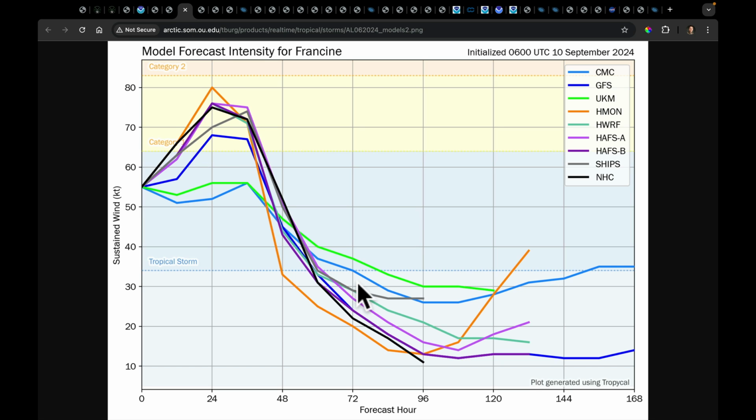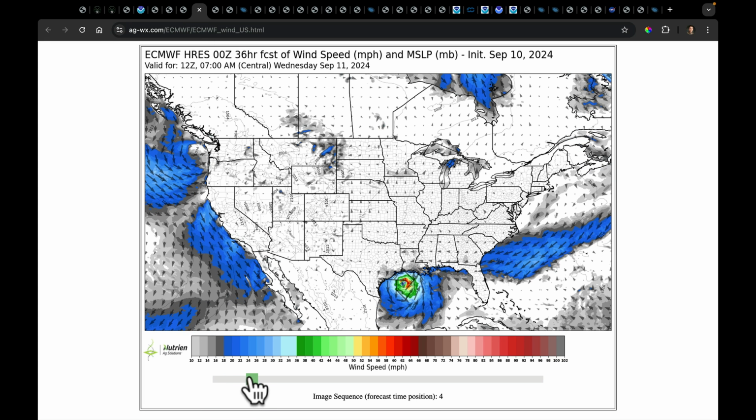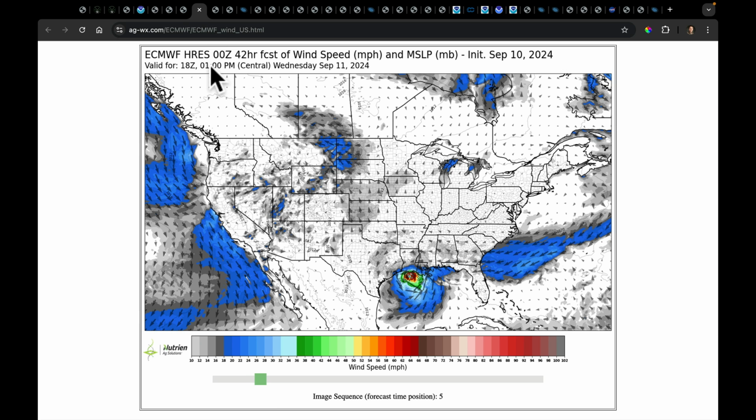But I wanted to see the latest forecast for the sustained wind speeds here. I do expect for there to be 100-mile-an-hour winds as it approaches. So let's go ahead and look at the winds. These are color-coded for speed, and you have the arrows denoting the direction. So just some of the new maps you'll have access to on the site. So we're just playing this out. You can see the time right here. This is 1 o'clock on Wednesday afternoon Central Time. That looks to be about the time it makes landfall.